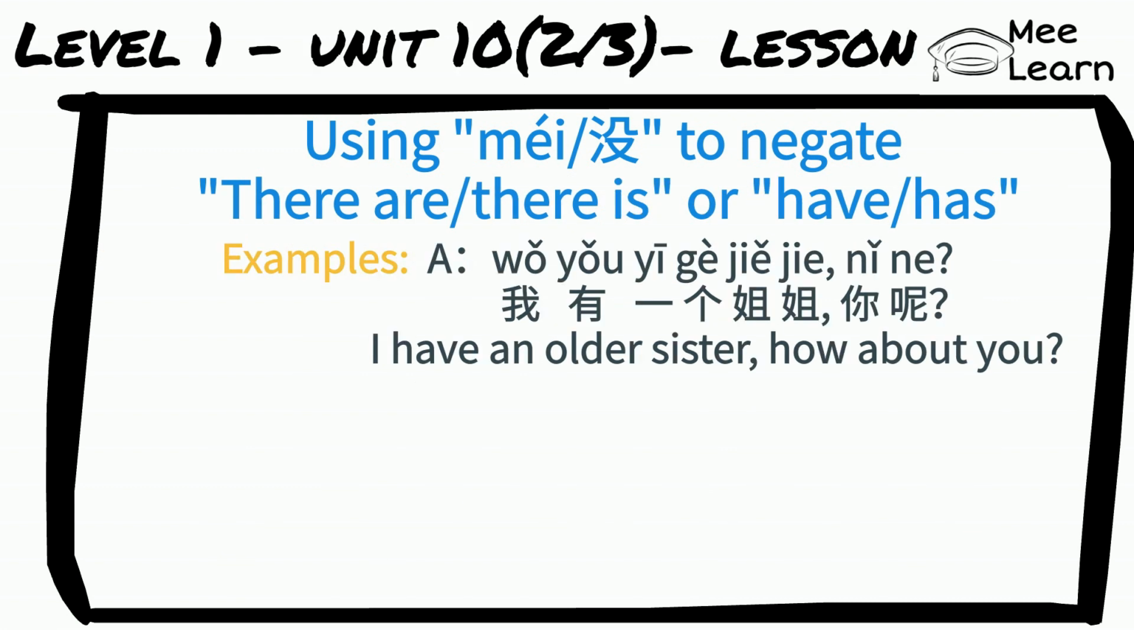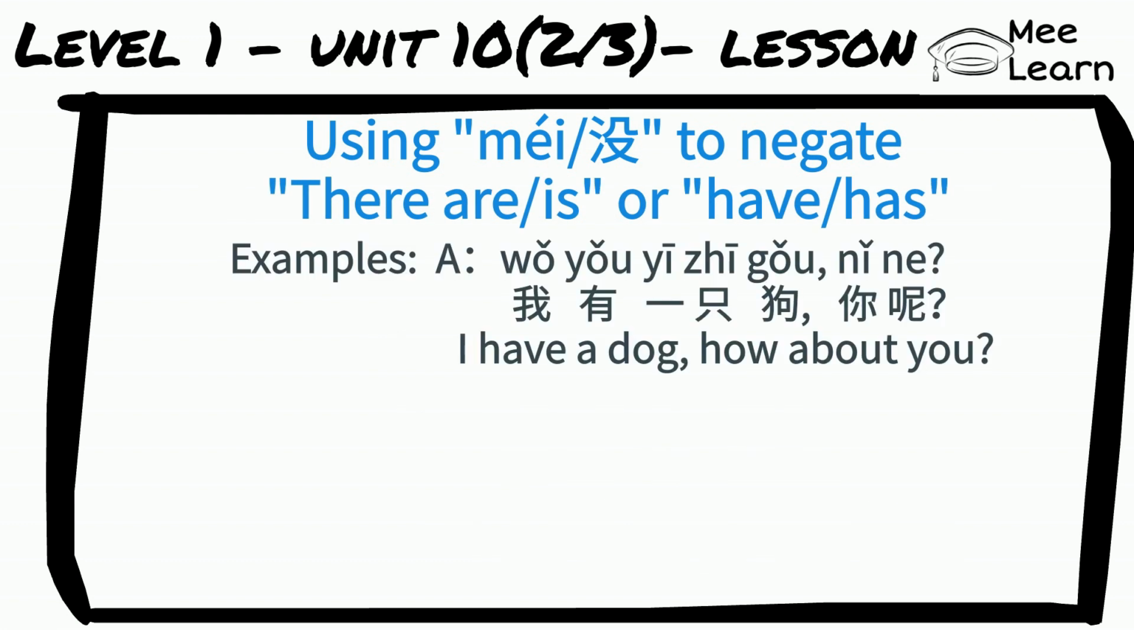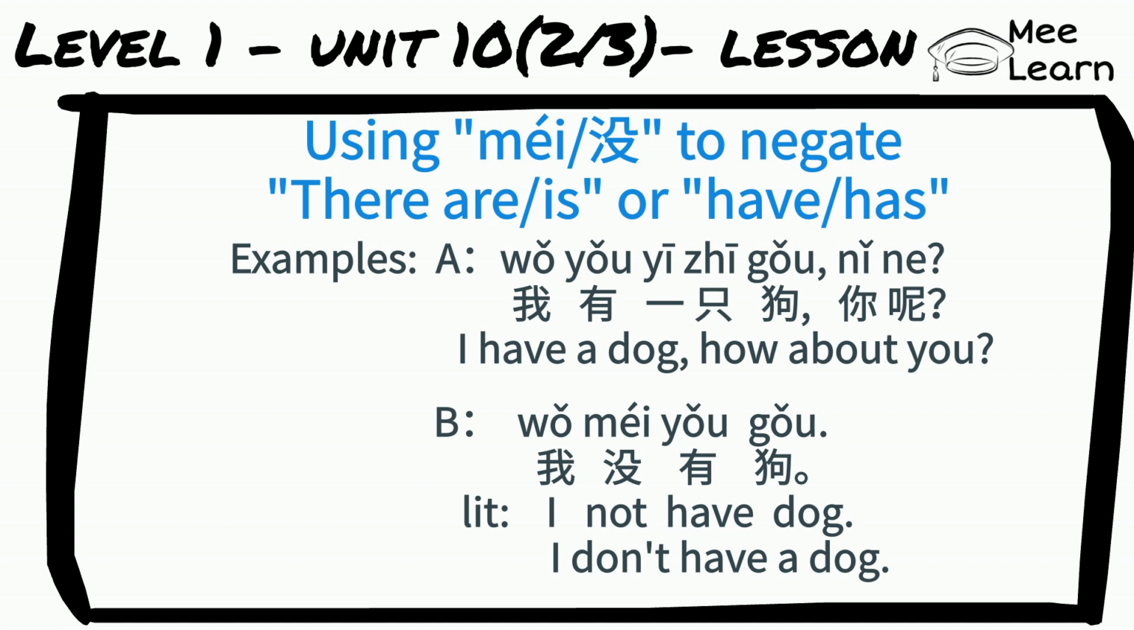我有一个姐姐，你呢? I have an older sister. How about you? 我没有姐姐. Literally, I not have older sister. I don't have an older sister. 我有一只狗，你呢? I have a dog. How about you? 我没有狗. Literally, I not have dog. I don't have a dog.